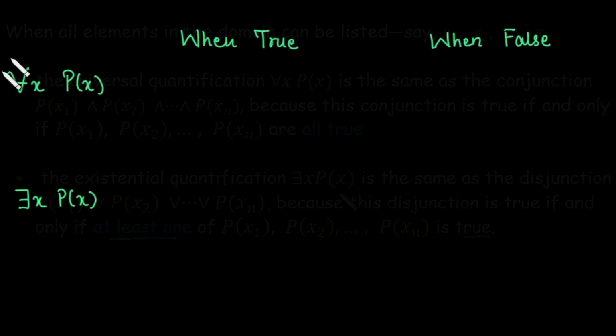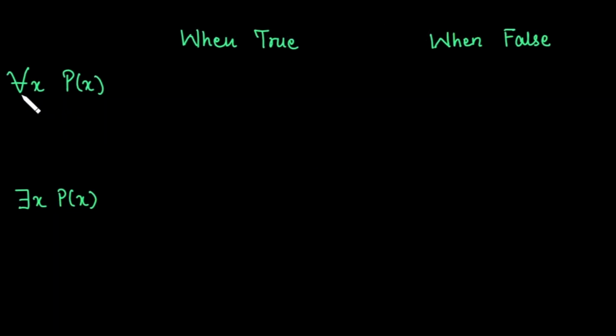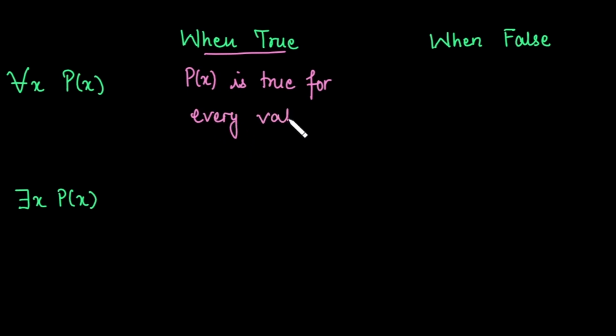Okay. In short, we can say that for all x, Px is true when Px is true for every value of x that is in the domain.